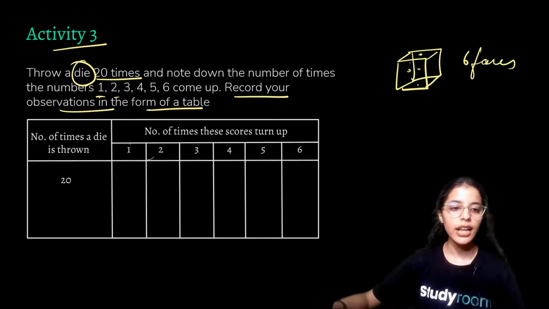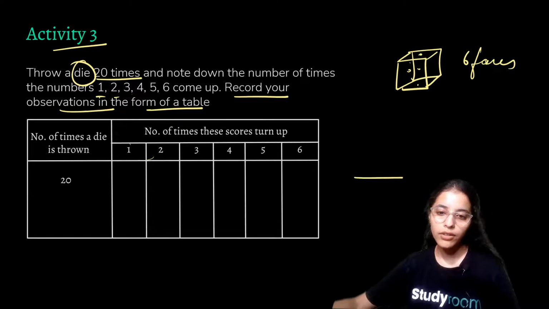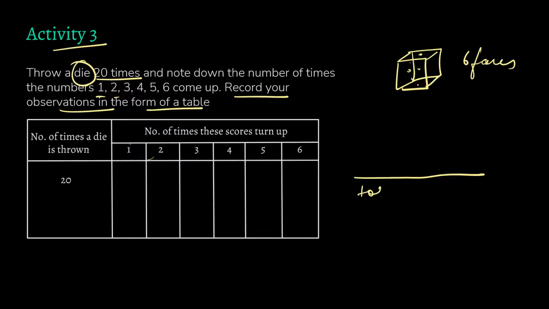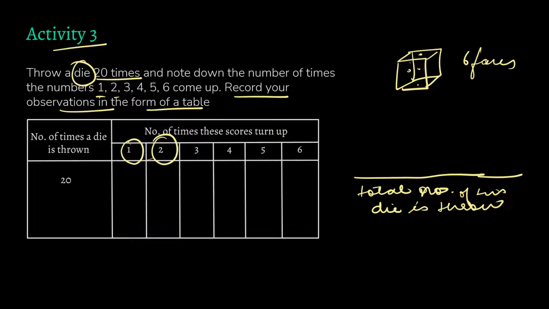That is, we'll have in the bottom the total number of times the die is thrown. So we'll always have the total in the bottom, and then we'll have each occurrence at the top. So the number of times 1 has come up, and similarly the number of times 2 has come up, 3 has come up, and we'll take out these fractions.